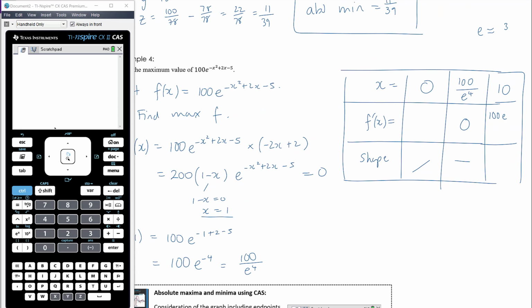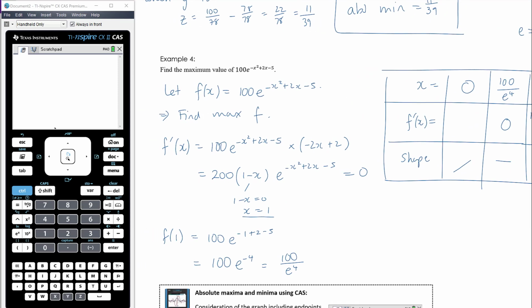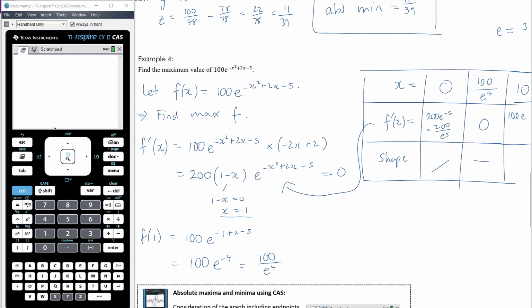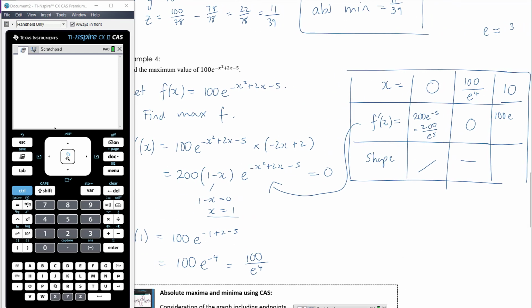So we need to sub into the derivative. Putting 0 into the derivative, we're going to have 200 times 1, so that's still 200. So we'll have 200 e to the negative 5, still a positive number. It's 200 on e to the 5. Okay, let's put 10 into this.